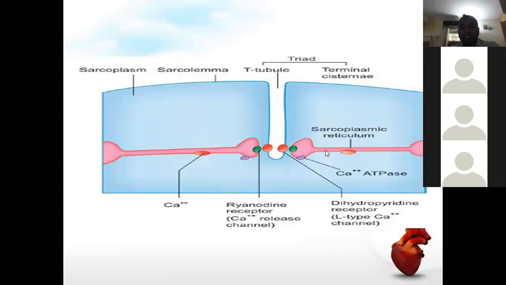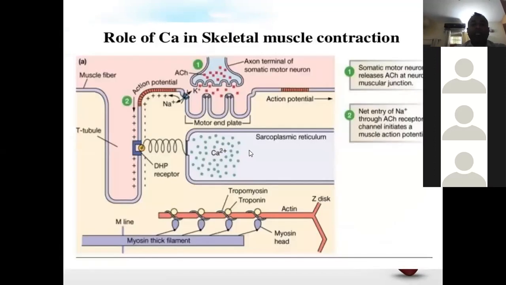In skeletal muscle, there is one difference that I told you: there is a triad as compared to the diad. Because the T-tubule is very thin, the two terminal systems are very close to each other, and the ion channels are again the same, the dihydropyridine receptors, L-type calcium channels, and ryanodine receptors. But here it is not mechanical coupling, it is electrical coupling. What is electrical coupling basically? Or you can say electromechanical coupling.